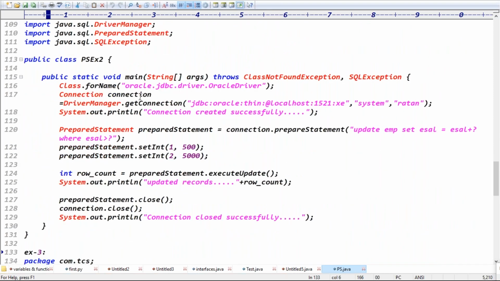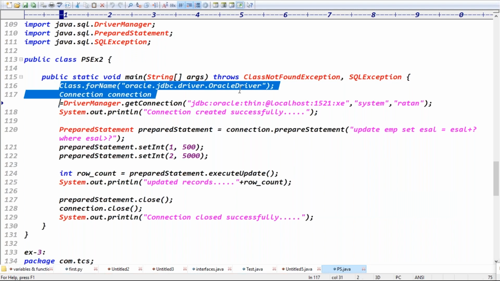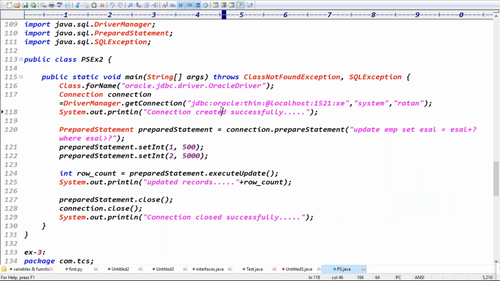Exactly. See this code, guys. Here I'm creating the connection object. If you want, you can run this code. Class.forName loads the driver, and we get the connection. Connection created successfully. Now I'm creating a PreparedStatement update. I'm using an update query: update EMP set employee salary equal to employee salary plus question mark. Question mark means what? A parameter in the query, right? So PreparedStatement equals connection dot prepareStatement of the update query.